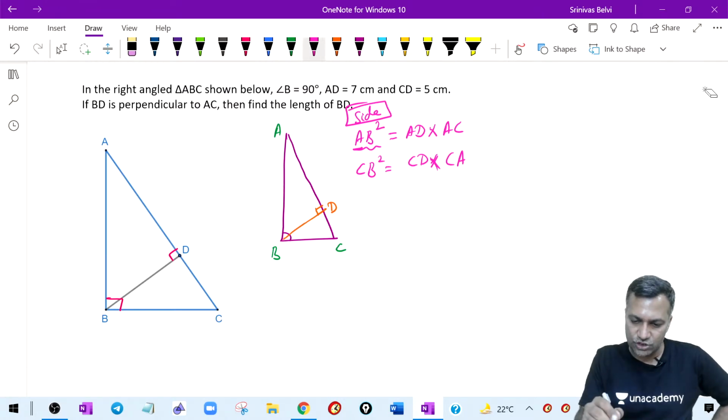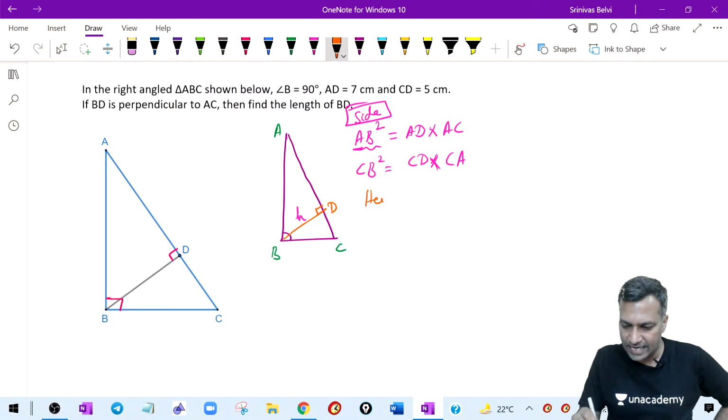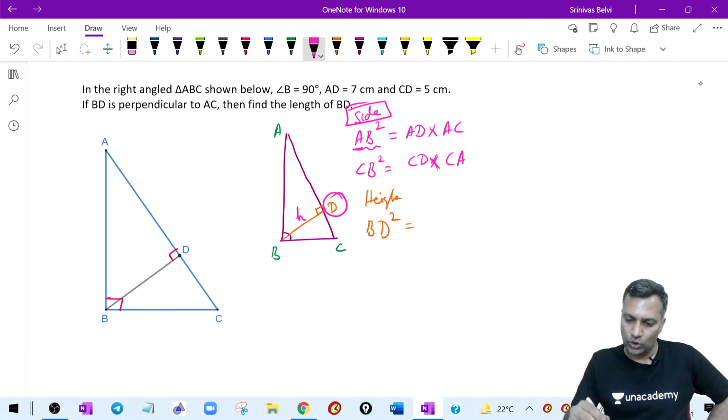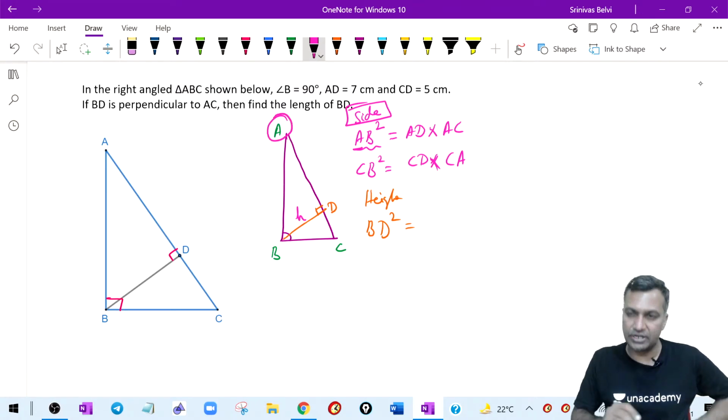The next one is the height side. This is height, BD. How is height related? BD square is equal to, with D as the reference point. All references are on the hypotenuse. What are the three references? A was a reference, number one, and you wrote one formula. C as the reference, you wrote the second formula. Third one, take D as the reference.